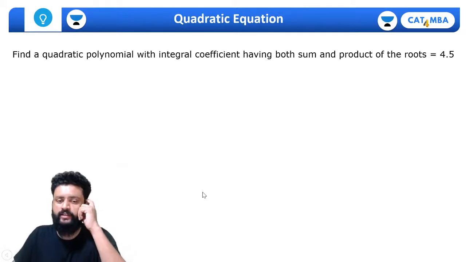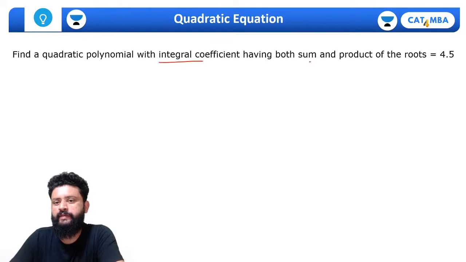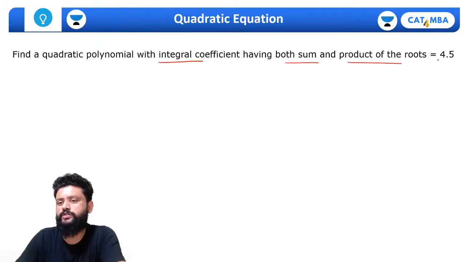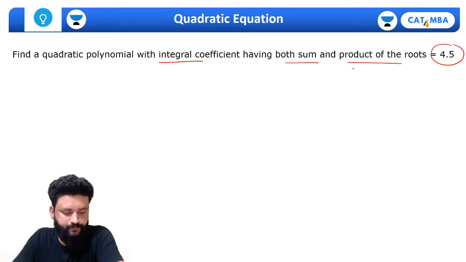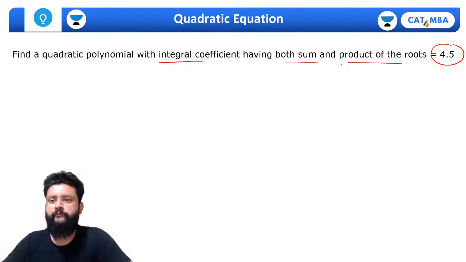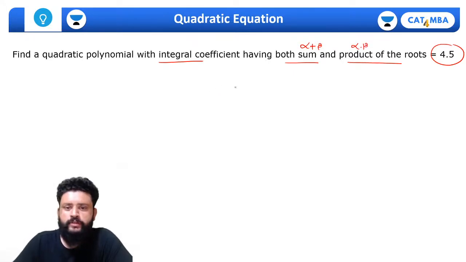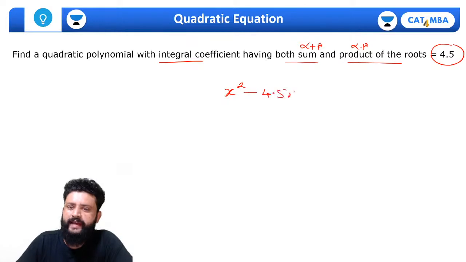Try for this. Find the quadratic polynomial with integral coefficients, first thing, having both the sum and the product of the roots as 4.5. Again, quite simple. These are all concept questions, guys, no need to be worried. So we know the sum of the roots, alpha plus beta, is 4.5 and alpha into beta is also 4.5. So the equation will be x square minus 4.5x plus 4.5 equals 0.